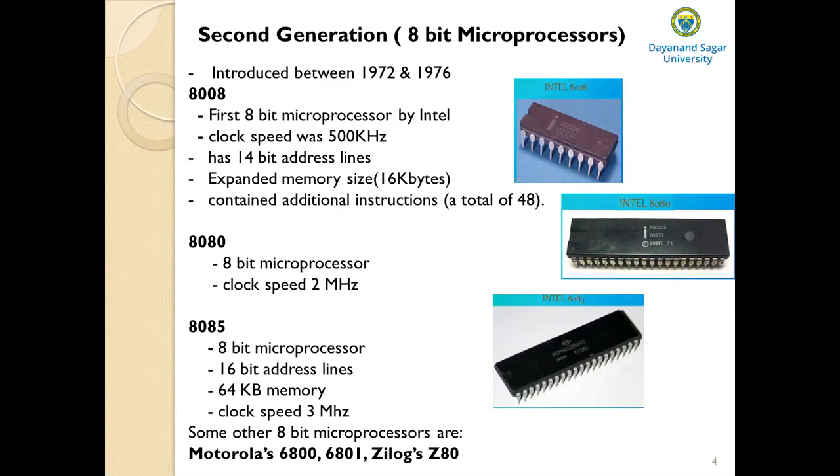And in these early microprocessors, there was no floating point hardware to perform floating point calculations. You can perform only integer calculations.